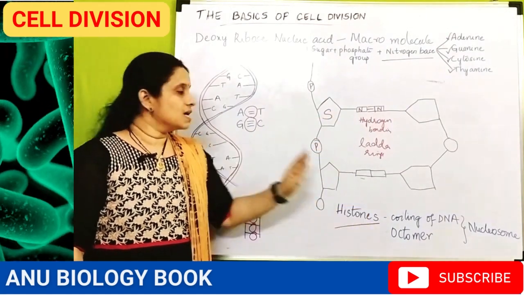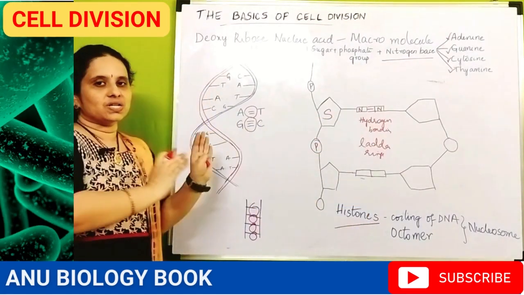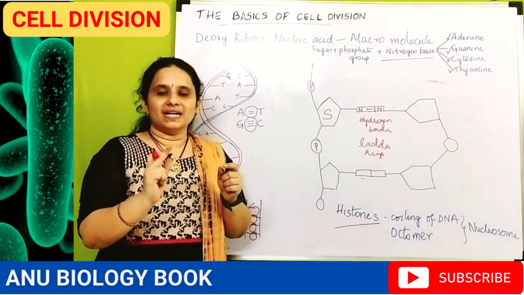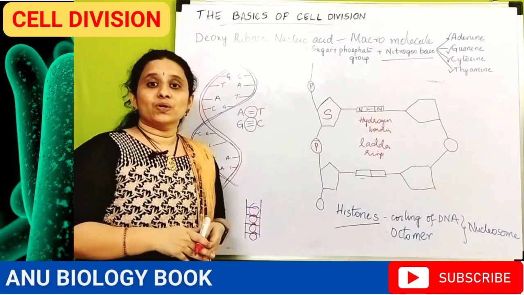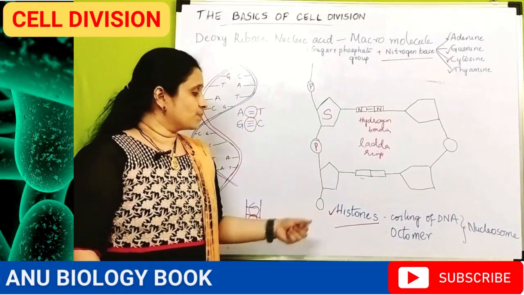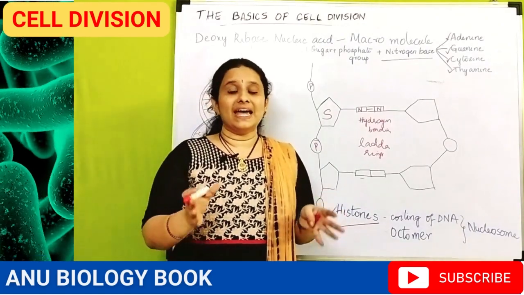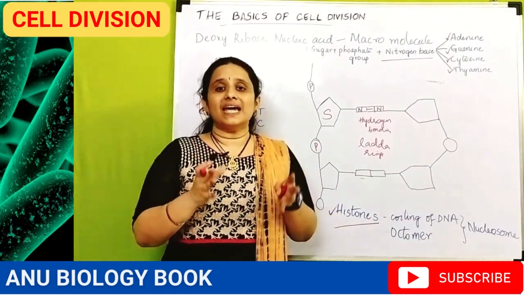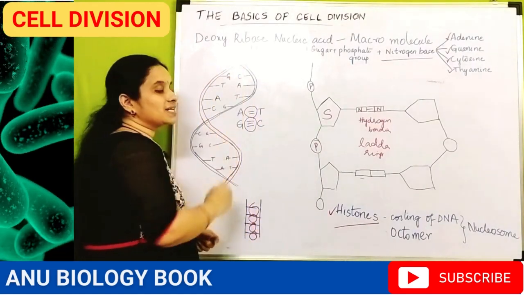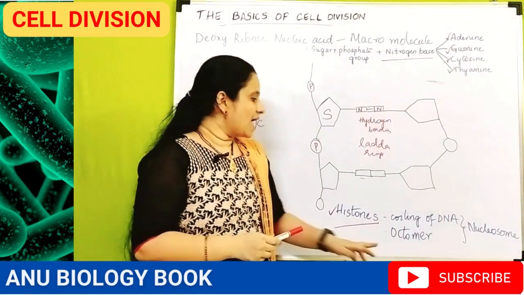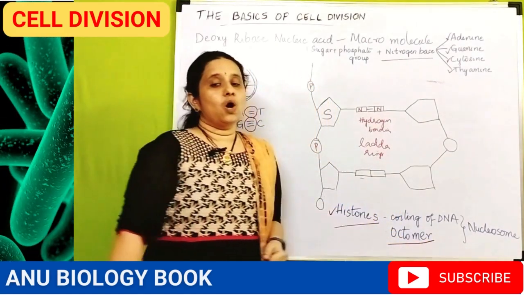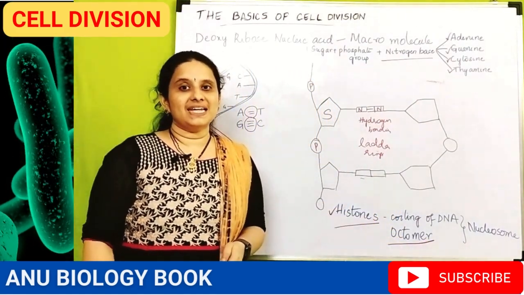If you imagine, all this DNA structure looks like a coiled ladder, and this coiling is supported by proteins known as histone proteins. These histone proteins are 8 in number. All these 8 molecules of histone proteins are present in between the DNA molecule, and that's why these histone proteins are known as an octamer. Octamer means 8 in number.